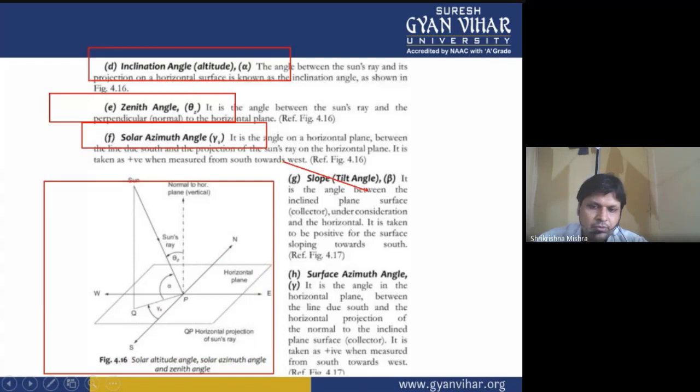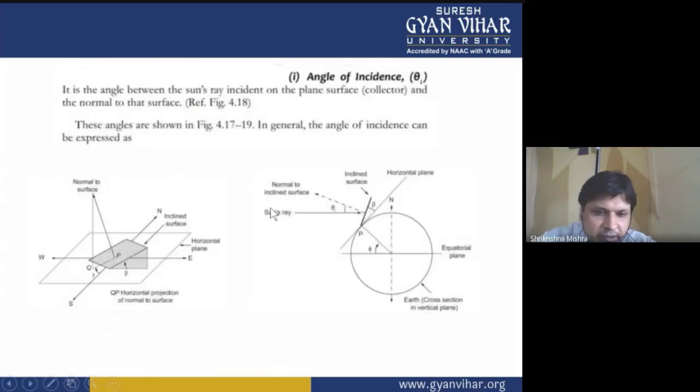Slope angle, that is beta, tilt angle, and solar azimuth angle can be shown by this particular diagram. So these three diagrams are important here.